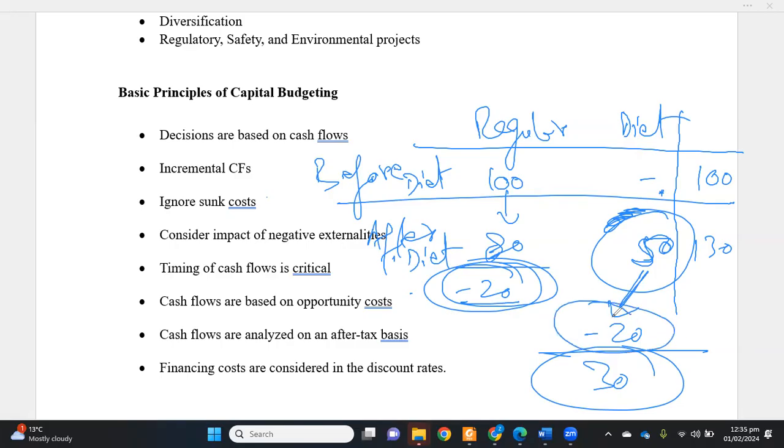So when we deduct that reduction, we see that the incremental cash flow is 30 rather than 50. From the principle of incremental cash flows, before it is 100, and after that it turns into 130, and our incremental cash flow is only 30.